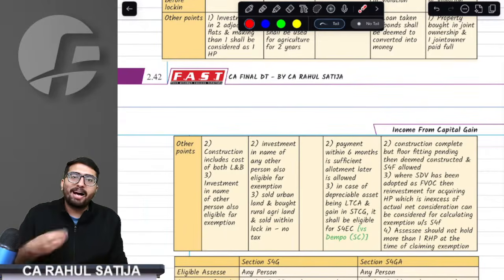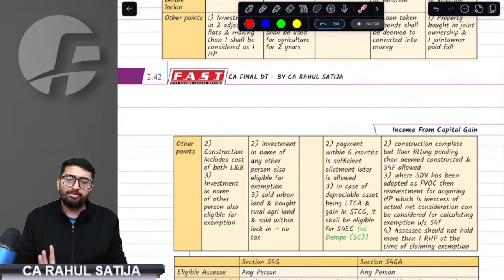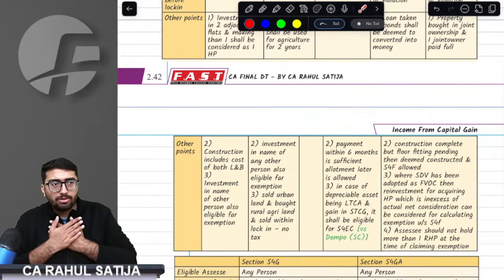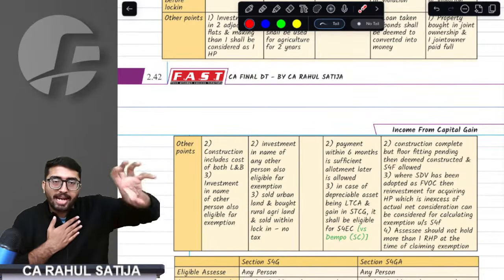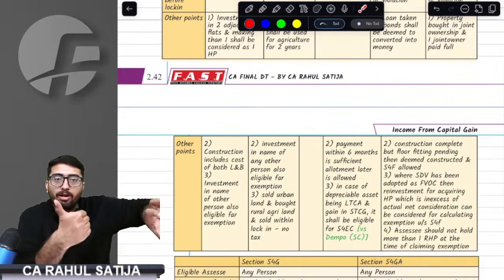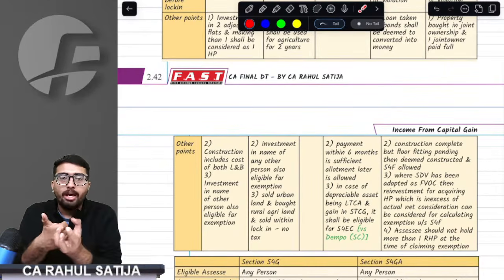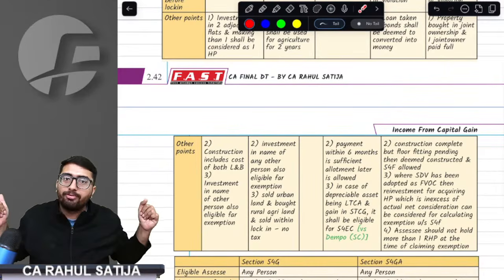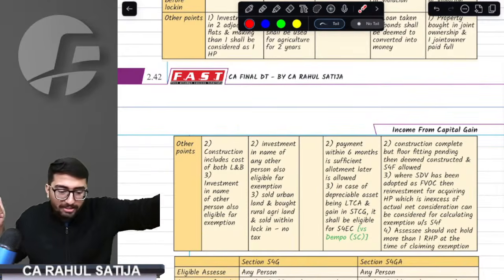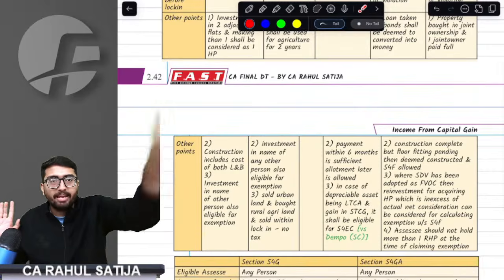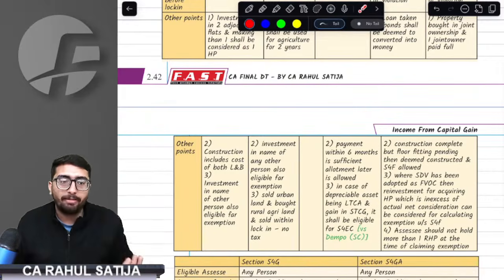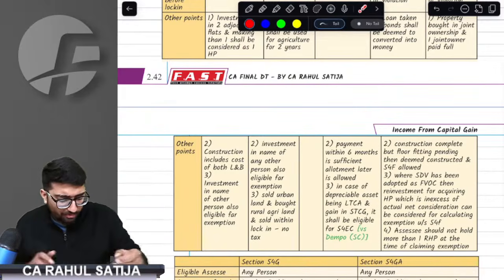Next, another important point. Whenever you buy a house under 54F, you cannot hold more than one house before buying. What I'm saying is, I have one house. When I claim 54F and buy another house, yes, I can claim. At the time of claiming exemption, I can have one house. Buying two would make it two, and after that I cannot claim 54F. The house that I'm buying will be my second house. Beyond that, I cannot claim 54F. Sir, we got that point.